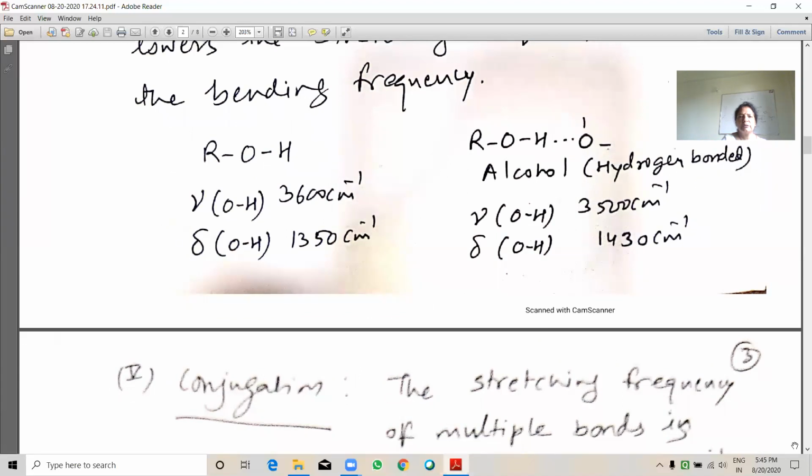When it is in vapor phase, its value is higher, and when it is in concentrated form, its value is lower. Whereas its bending frequency in concentrated alcohol is higher, and in vapor phase its value is lower.